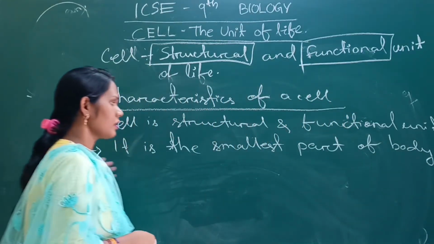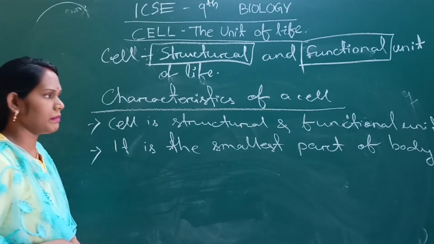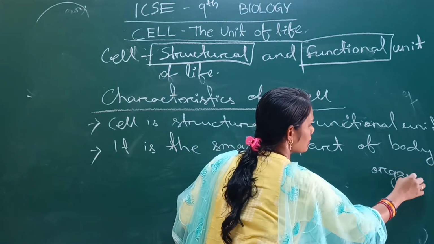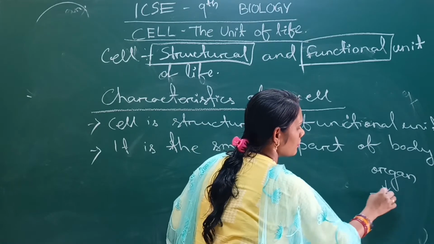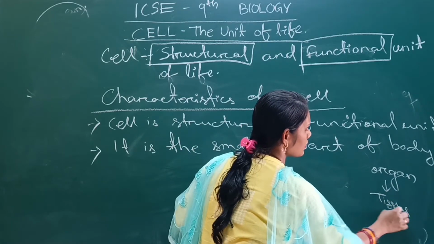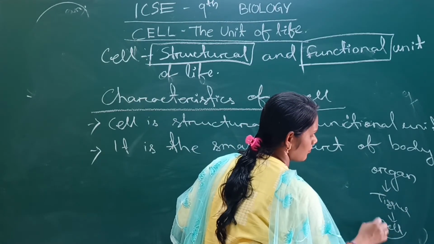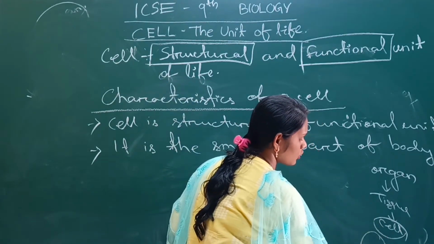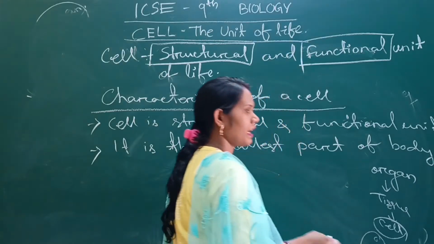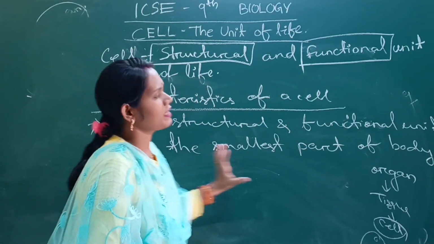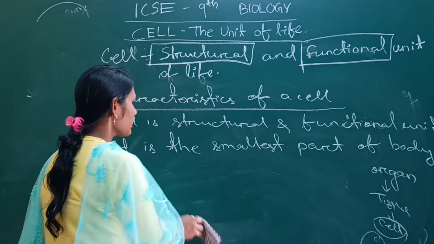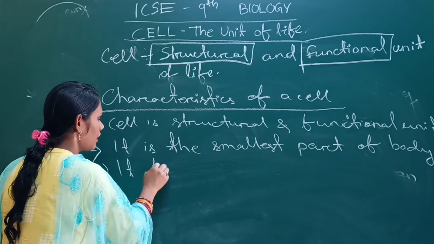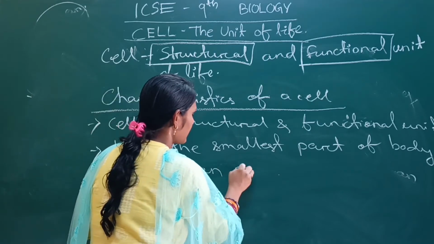If our body is divided into many parts, we get some organs. The organs are made up of tissues. The tissues are made up of cells. And if we go through the cellular structure, there are so many cellular organelles. But as a unit, it is the smallest part of the body. Then, it has an independent existence.